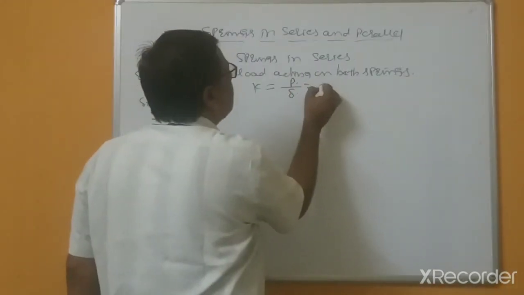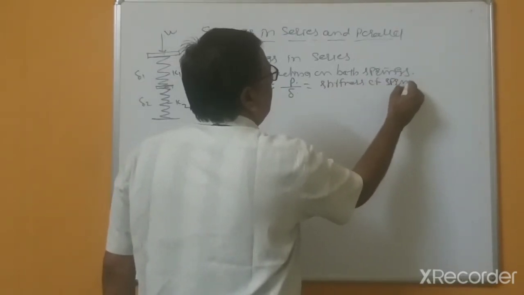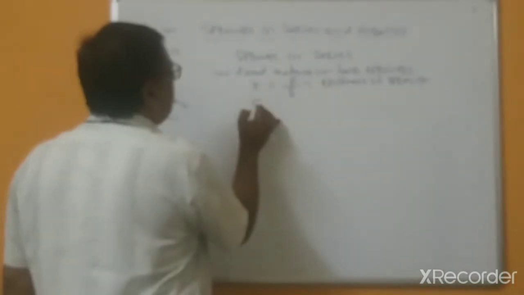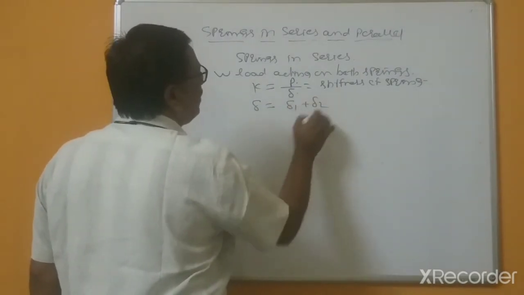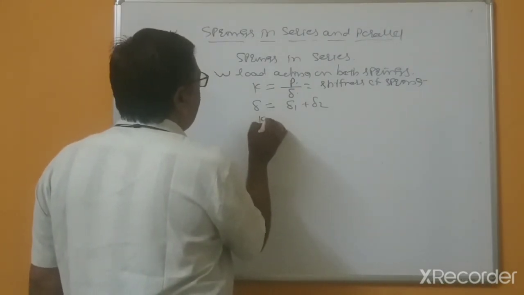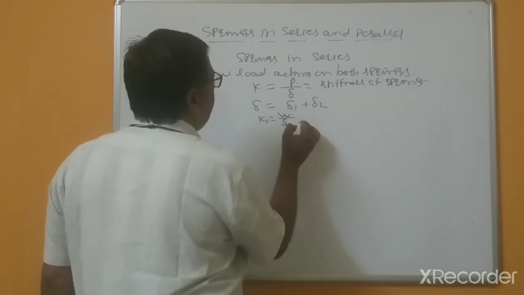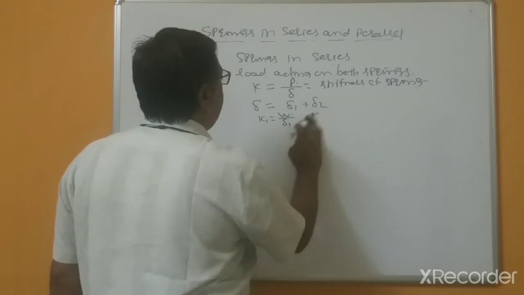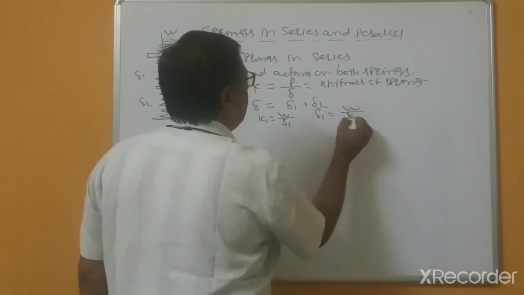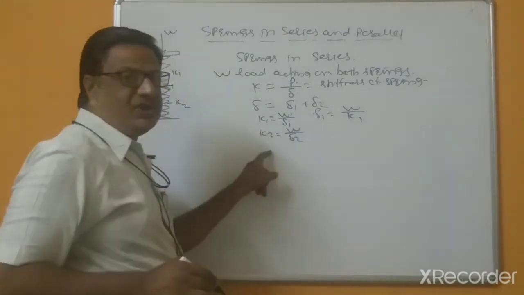This is nothing but the stiffness of the spring, or spring rate. The total deflection delta equals delta 1 plus delta 2. So K1 equals W divided by delta 1, so delta 1 equals W divided by K1. K2 equals W divided by delta 2, the stiffness of the second spring.